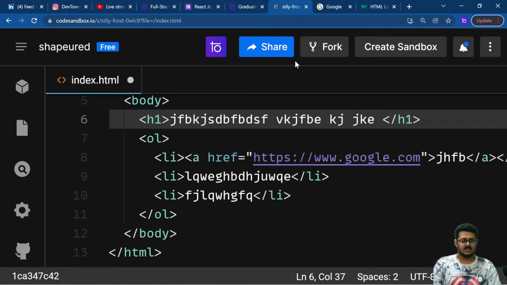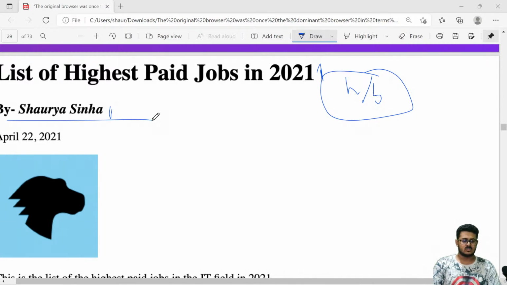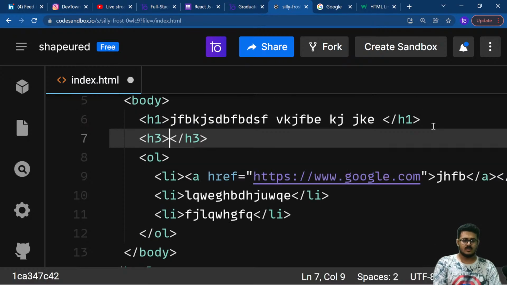The next thing that we are able to see looks as if it's half of the h1 tag. So h3 should be our go-to option for this particular line. "By Shaurya Sinha." So let's have an h3 tag right over here, and let's have "by Shaurya Sinha."